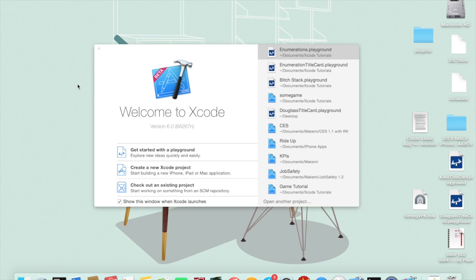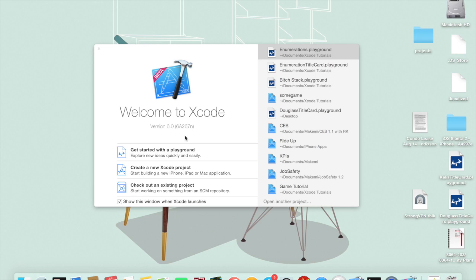Back to another Swift tutorial. Today we're going to be talking about enumerations in Swift and how they're a little bit different from enumerations in Objective-C. We'll be talking about some of the newer kinds of things that you can do with enumerations. If you have not yet downloaded the beta for Xcode 6, that's absolutely important. That is more or less a requirement of using this tutorial.